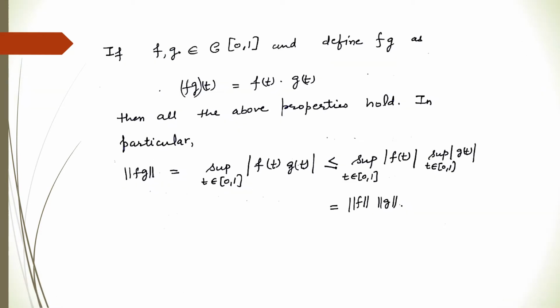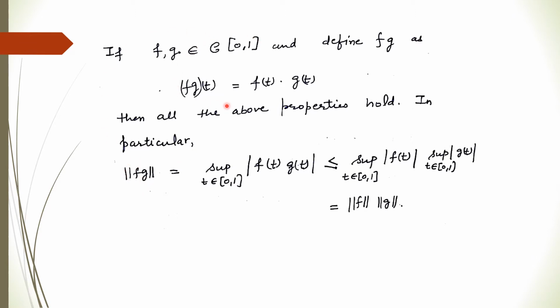Now for example, consider the space of all real valued functions which are continuous and defined on the closed interval 0, 1, and the product is defined as the product of the functions themselves. The norm is defined like this: you find the modulus of the function over the whole domain and take the supremum of that. So that will be the norm of f, right?